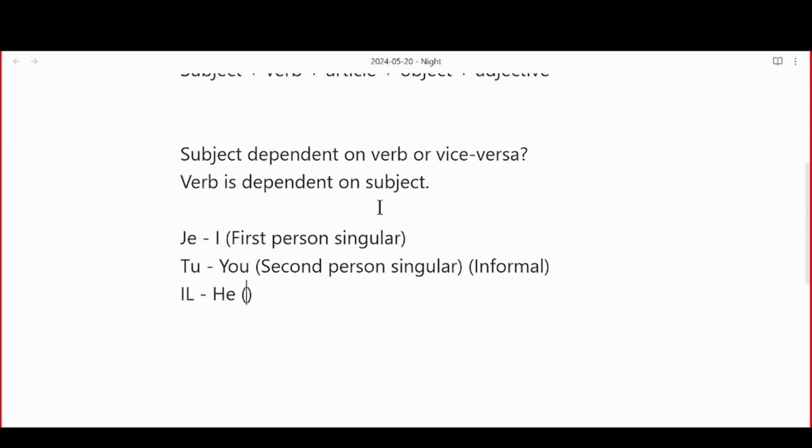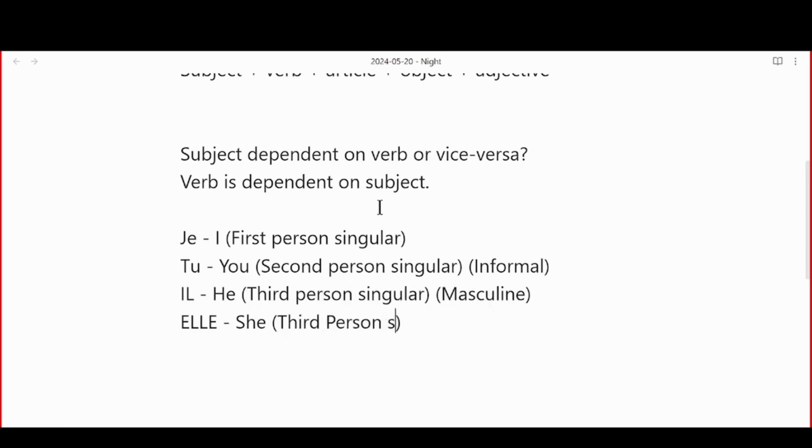Okay. What is il? We are talking about the third person, right? Let's say if I'm talking about the third person, he is a good boy. Third person. And is that plural or singular? Singular. He is a good boy. So third person singular, masculine. Now we have elle. She. Third person singular, feminine. Yes, feminine.